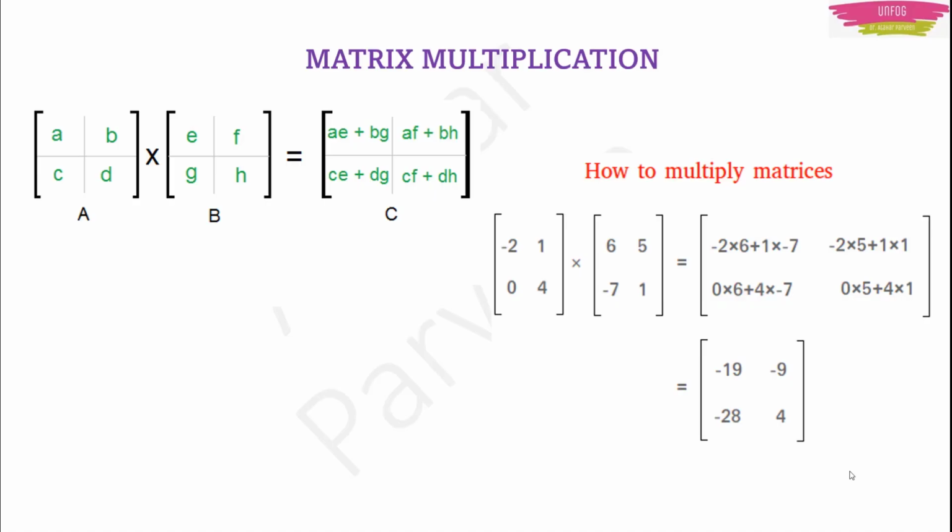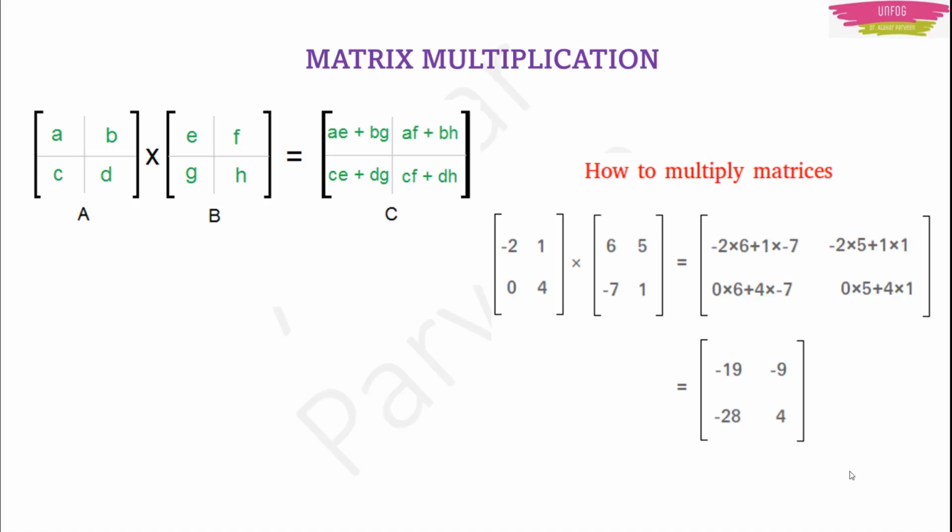For example, if you have two matrices like this, what you do is, just the way you did there, AE plus BG. What is there in place of A here? Minus 2 is there. What is there in place of E here? 6 is there. You multiply minus 2 and 6. Minus 2 into 6 plus. What is there in place of B there? 1. Again, what is there in place of G?